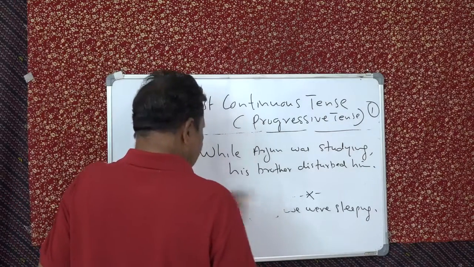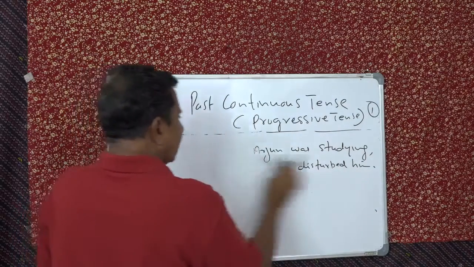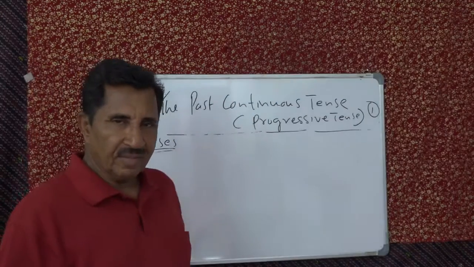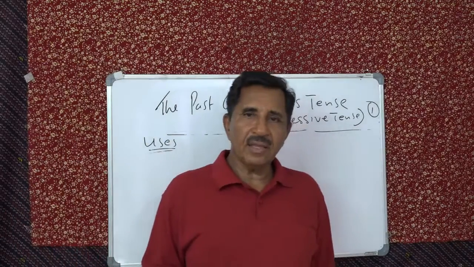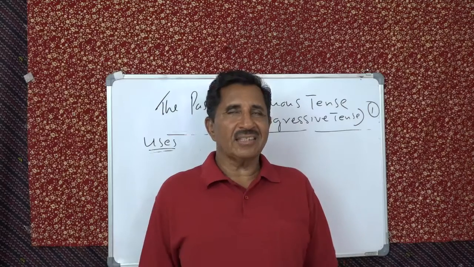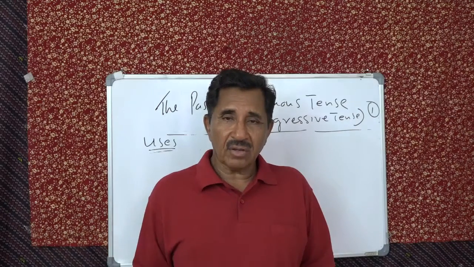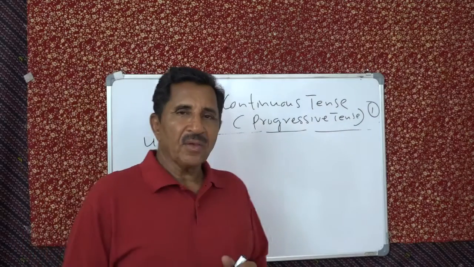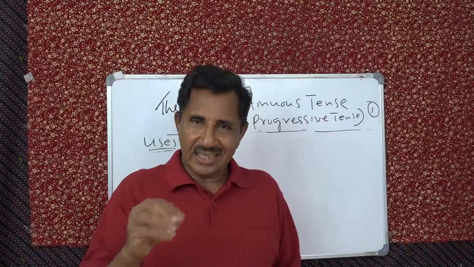Or sometimes we can use the other way around also. No? When they were praying, I slept. You can also say like that. Or you can say, while they were talking, I meditated. They are all talking, then I sat here and I meditated. When they were talking, I meditated. Okay, I can say like that. There's nothing wrong with that. But preferably, while goes with the background action, and when goes with the single action.